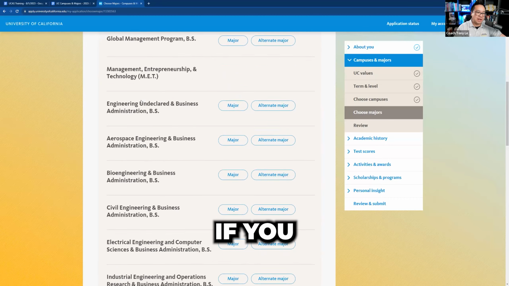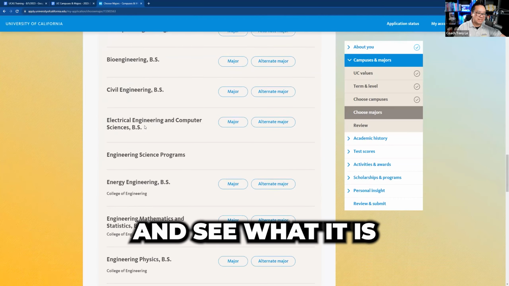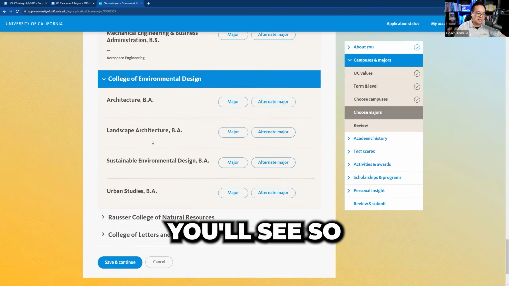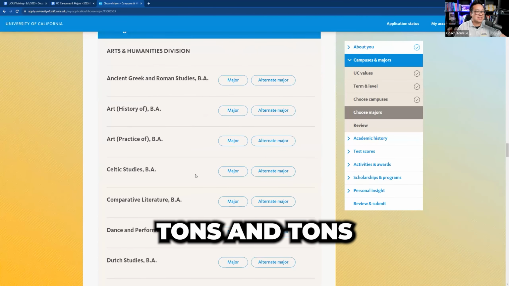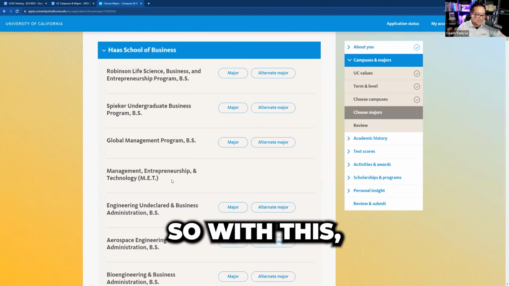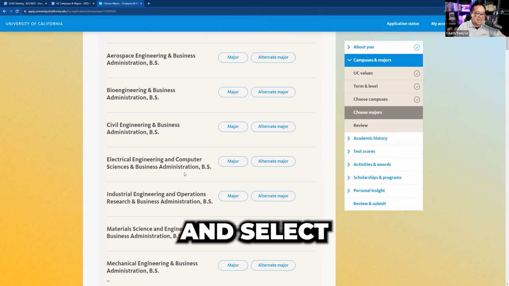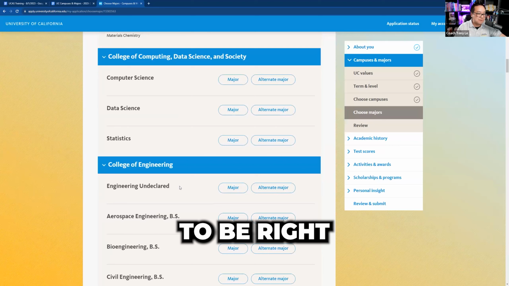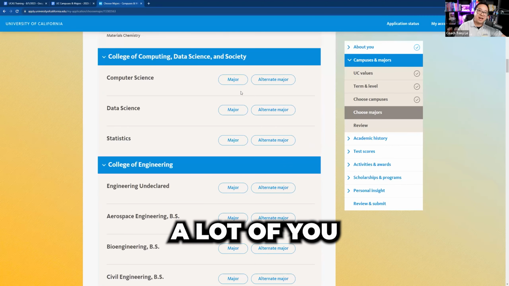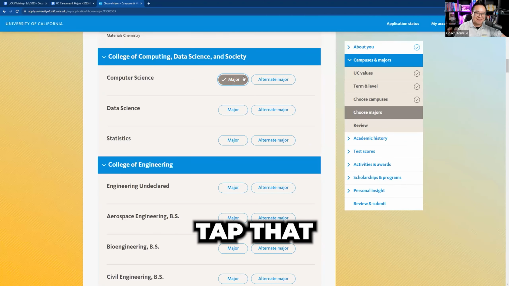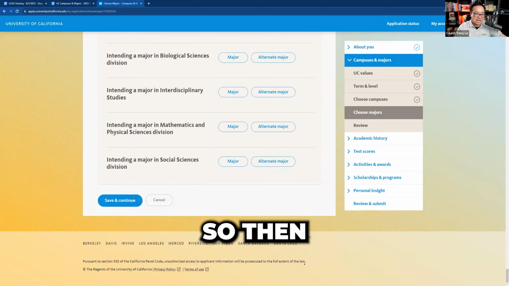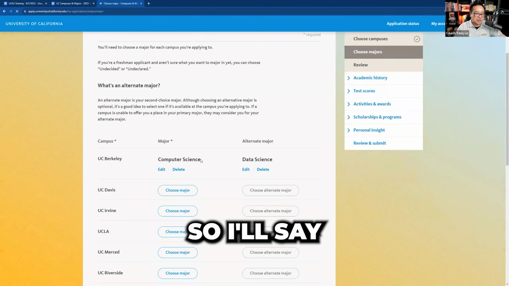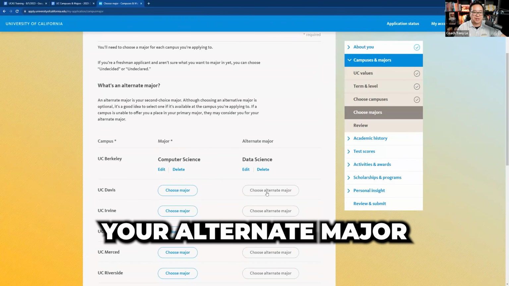If you want to open them all up, you can go ahead and open them all up and see what it is. So I'm opening them all up for you guys. Right, tons and tons of majors. With this, you're going to select whatever your major is going to be, right? Say a lot of you guys are interested in computer science. Go ahead and tap that. And for alternate major, put something else in, right? So let's say data science, boom, alternate major. Once you do that, you save and continue. So your major is computer science, your alternate major is data science.